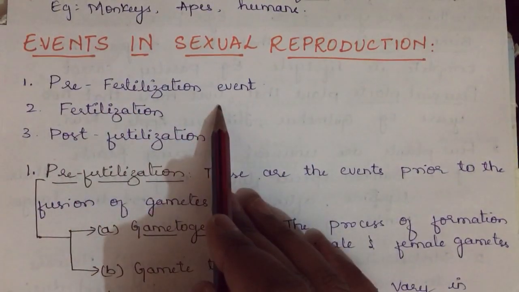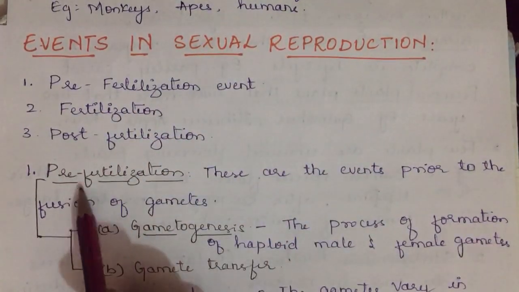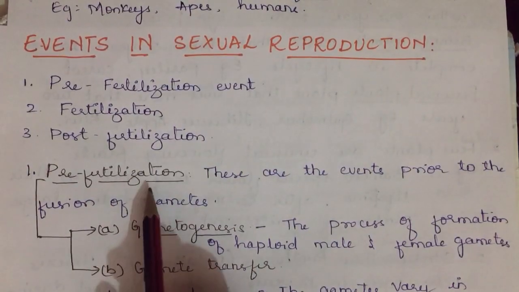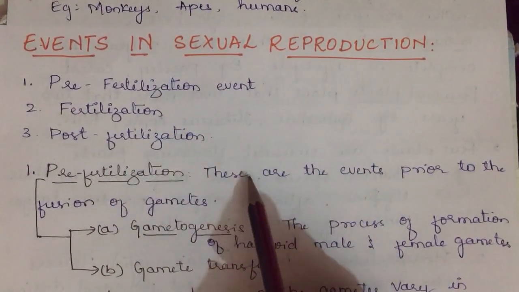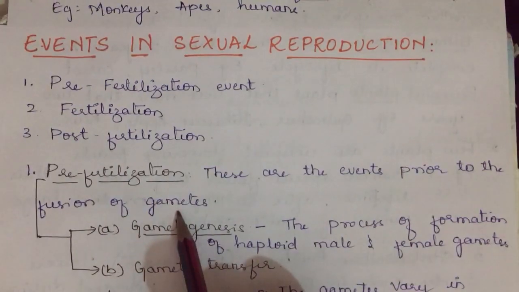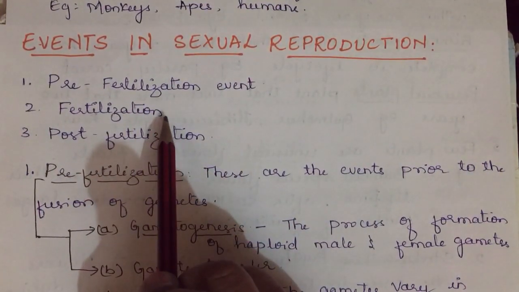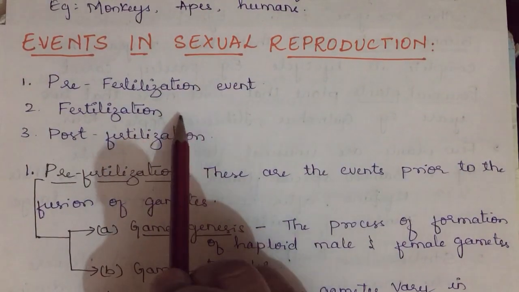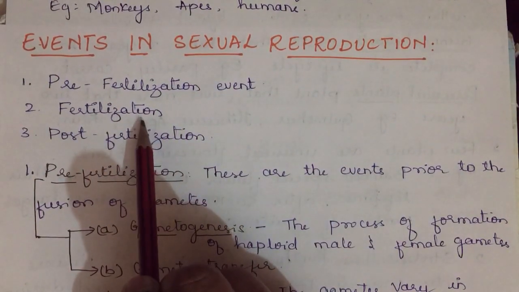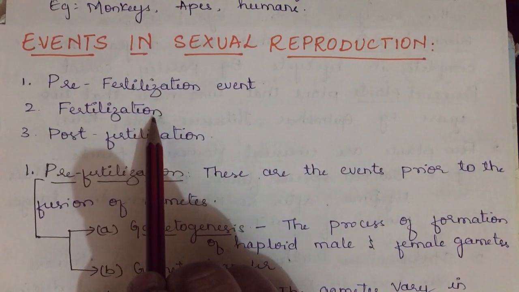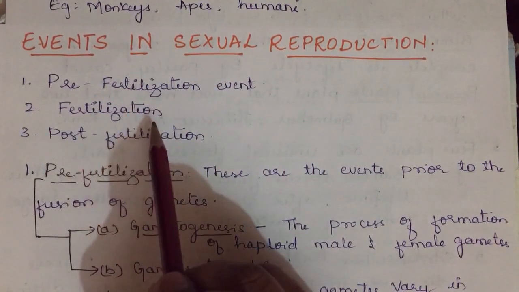In the pre-fertilization event, you will get two types, as I have mentioned here. These are the events prior to the fusion of gametes. Fertilization is nothing but the fusion of gametes. The process of fusion of male and female gametes is called fertilization.